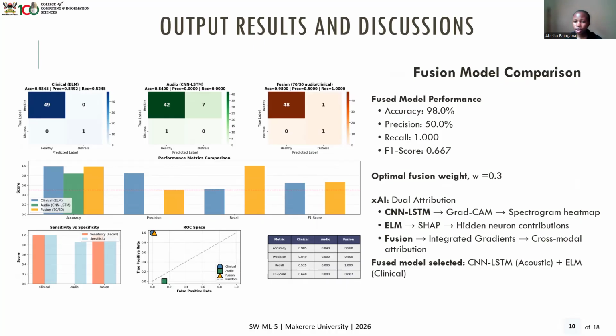Then we had the dual attribution: with the CNN-LSTM, we had the spectrogram heat map, with the ELM, we had hidden neuron contributions, and with our fusion, we had the integrated gradients.